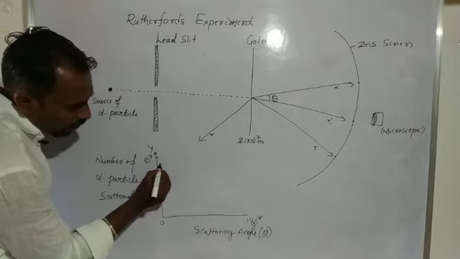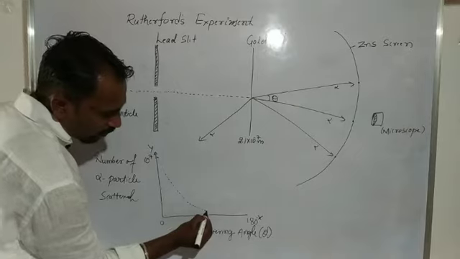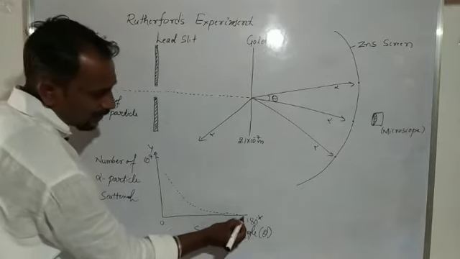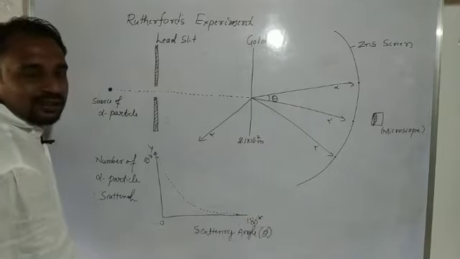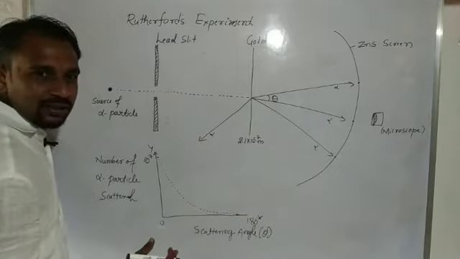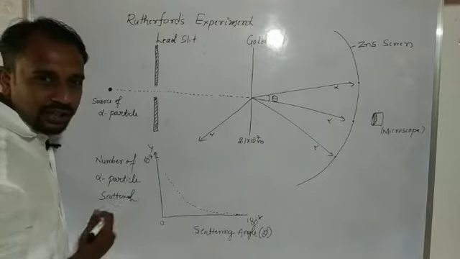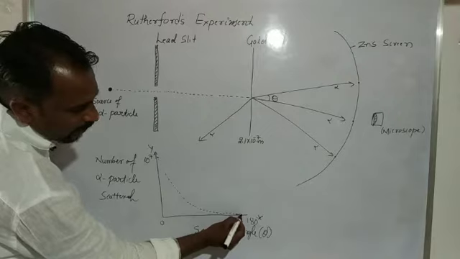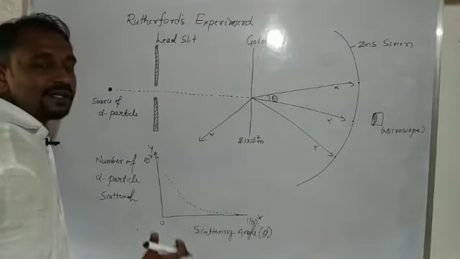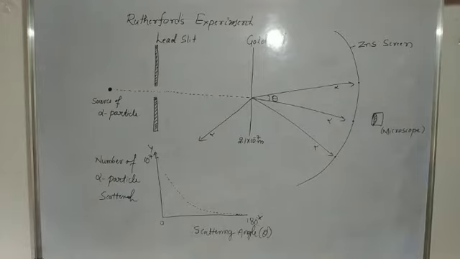Only a few alpha particles have a scattered angle greater than 1 degree. So most of the alpha particles are scattered by less than 1 degree.